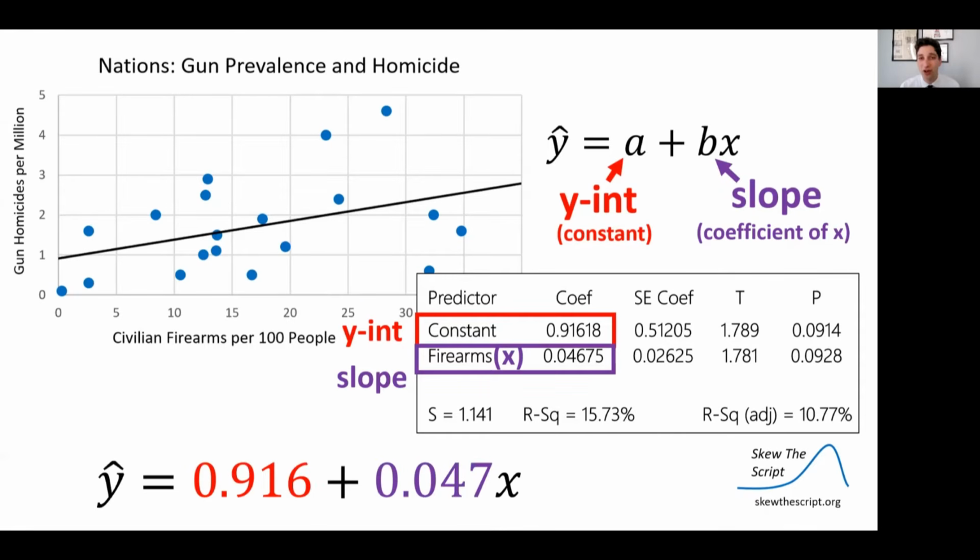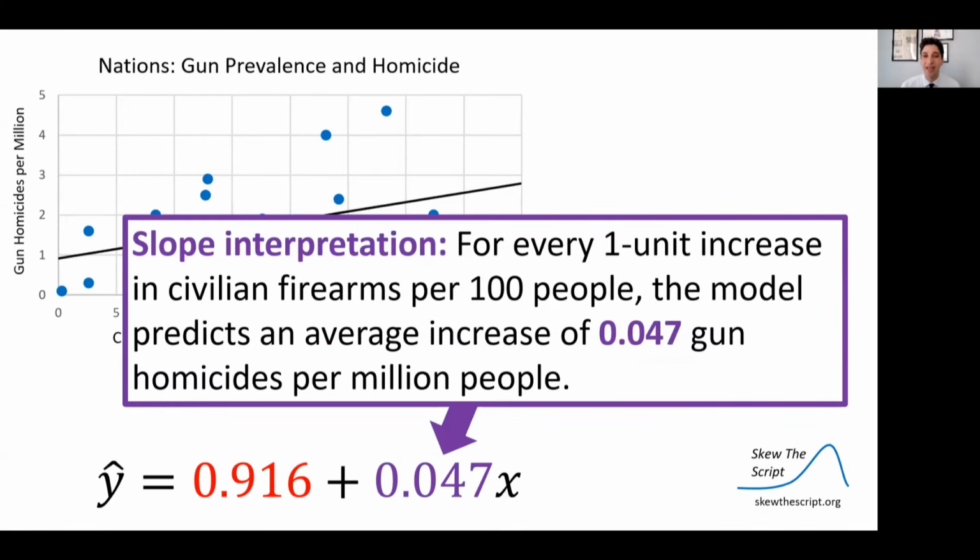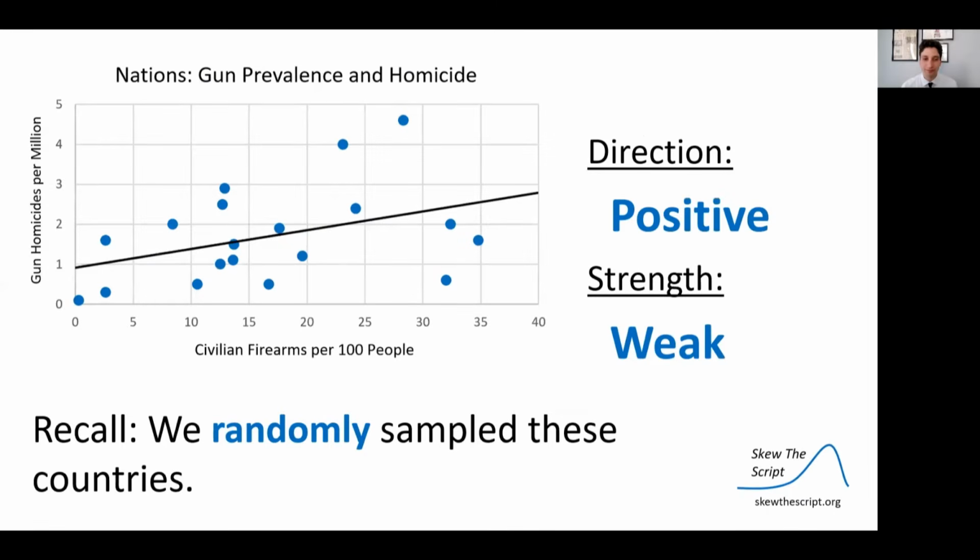So here is our least squares regression line. And if you were asked to interpret the slope, we would say that for every 1 unit increase in civilian firearms per 100 people, the model predicts an average increase of 0.047 gun homicides per million people. And that's describing that positive trend between these two variables.